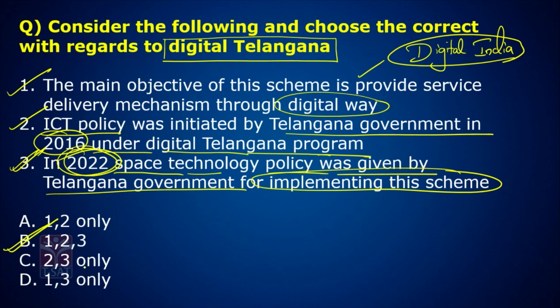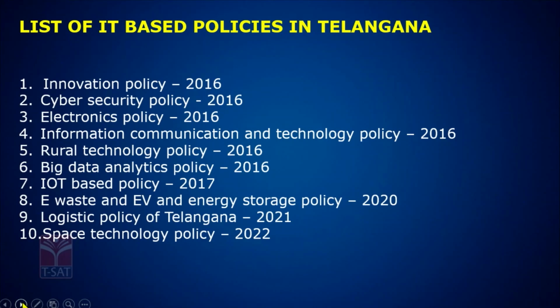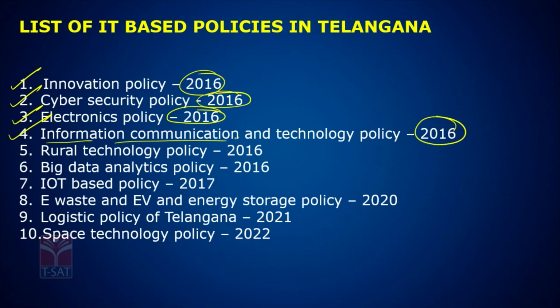But what are different schemes launched by Telangana government since 2014? Let us see them now. Important for your exam. Try to concentrate. See, in total there are 10 policies launched by government of Telangana. Look at this. Innovation policy was launched in 2016. Cyber security policy was launched in 2016. Electronics policy was launched in 2016. ICT policy was launched in 2016. Information Communication Technology policy. Rural technology policy was launched in 2016. Big data policy was launched in 2016.